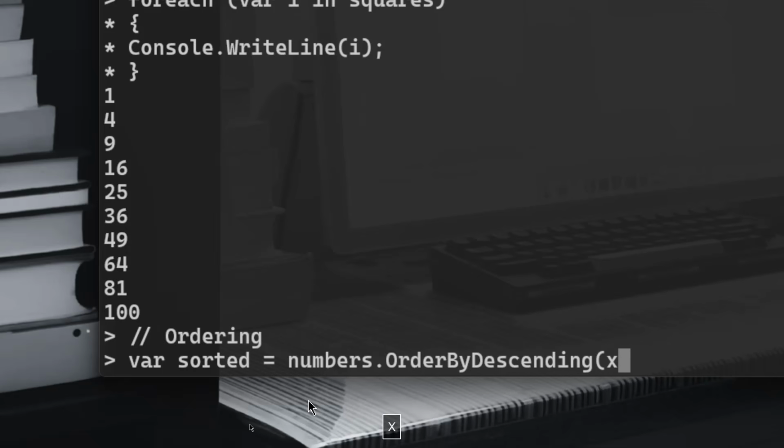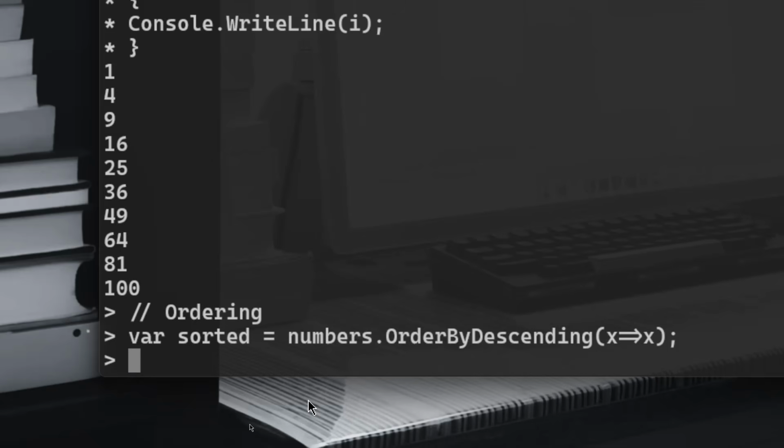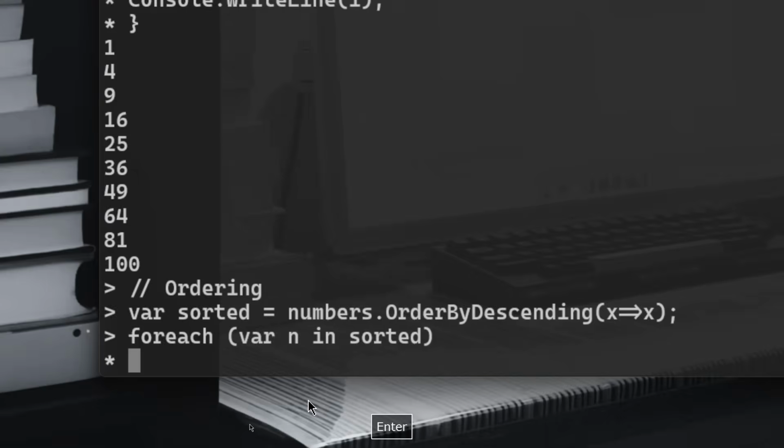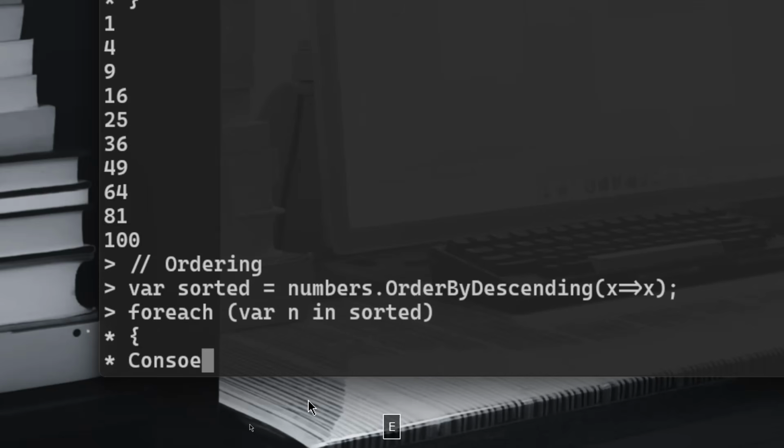I will take every x and return every x, but ordered in descending order. That's the sorted. Now we can again do a foreach loop, var n in sorted, and Console.WriteLine each n, each number.